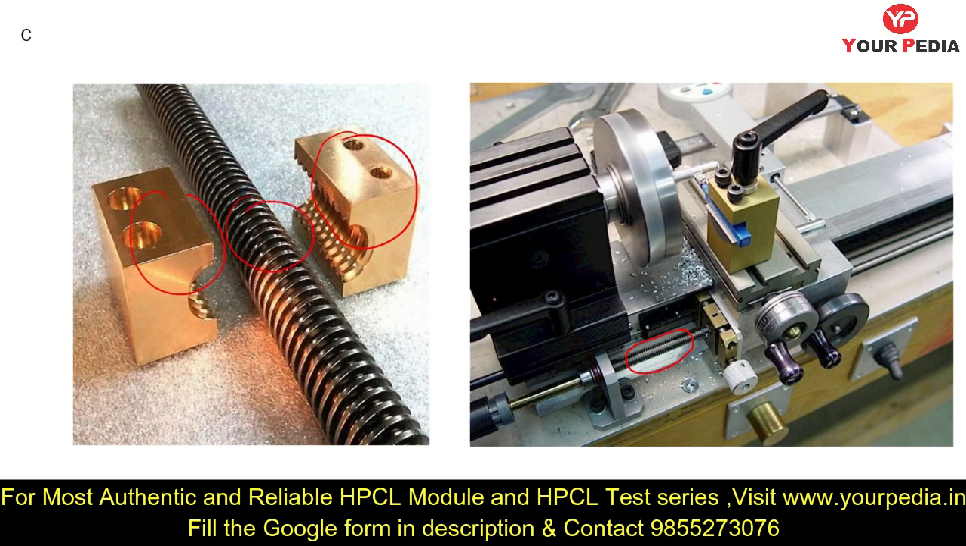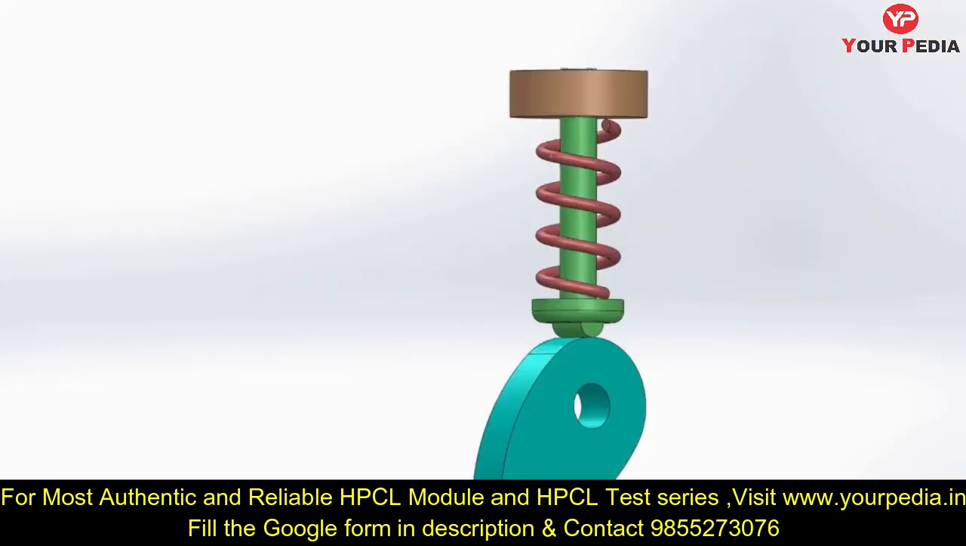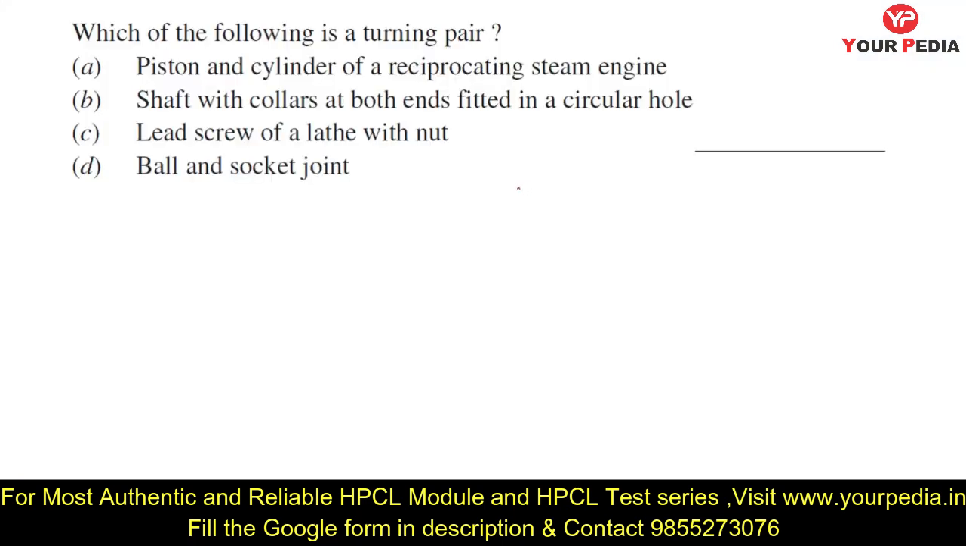This question can also be framed as: the nut of the lead screw is divided into how many parts? There are two parts, part 1 and part 2. It is split into two parts. Now when the elements of the pair are kept in contact by the action of an external force, then the pair is called a forced pair. Here you can see a spring is used.